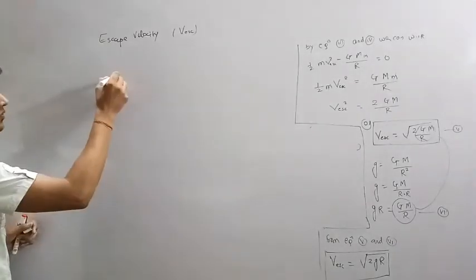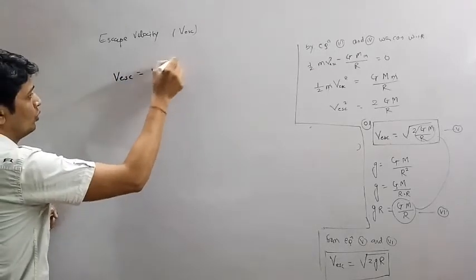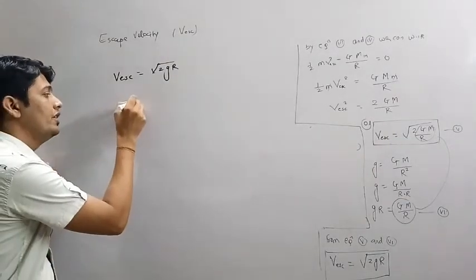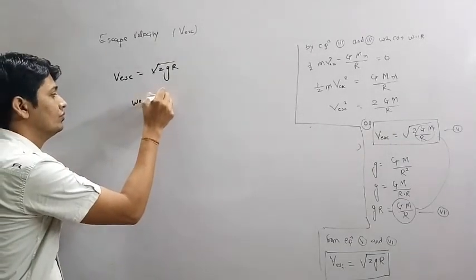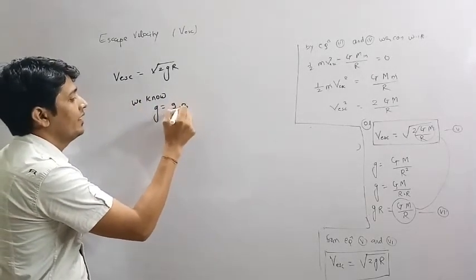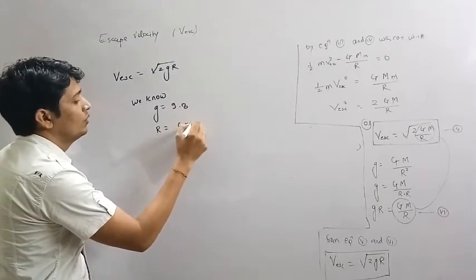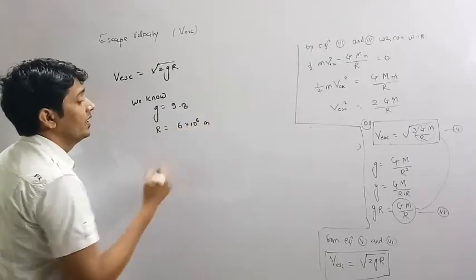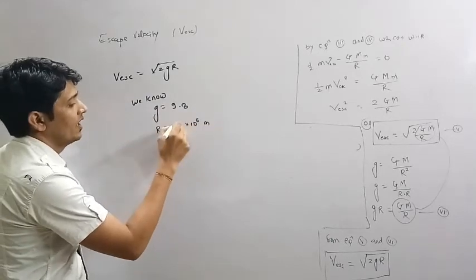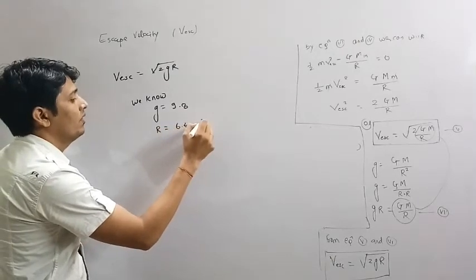We have the formula v escape equals root 2 g R. The value of g is 9.8, and the radius of Earth is R equals 6.4 into 10 to the power 6 meter.